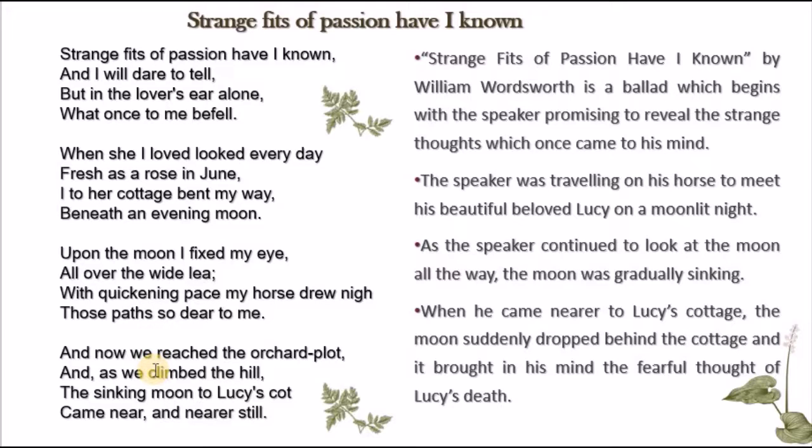As he's approaching, he cannot see the moon high in the sky. It is as if it is going down, down, sinking behind the cottage. Okay? It was coming nearer to the cottage. The more he moves closer, the more the view of the moon changes. Okay? So the moon suddenly, in the end, what happens? Let's see the other stanzas.